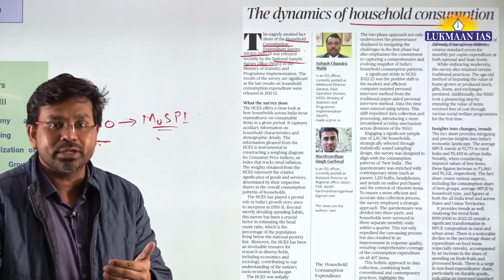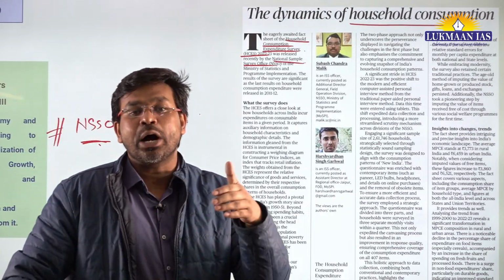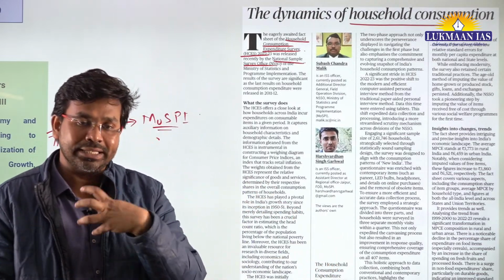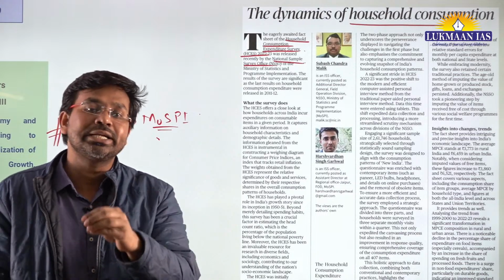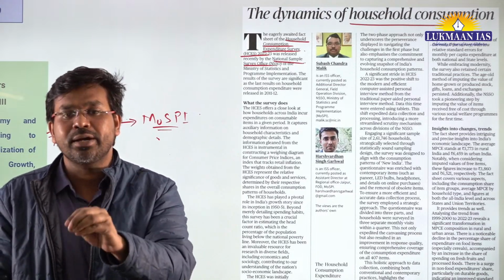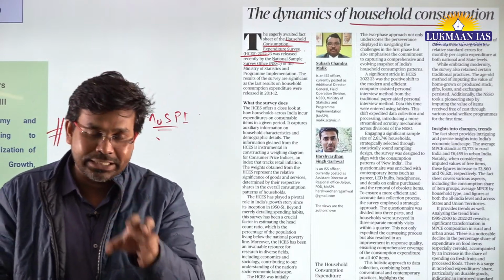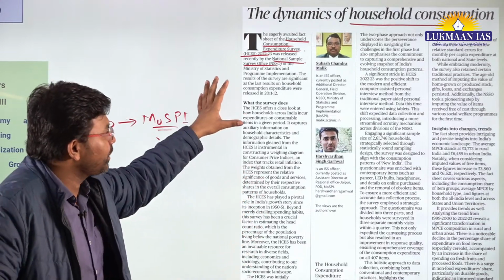This survey talks about what proportion of the total income a household spends on food items, what proportion on luxury goods, and what proportion on education.